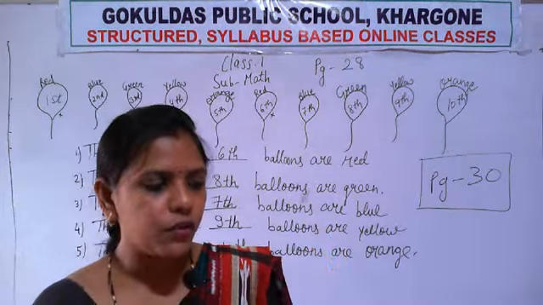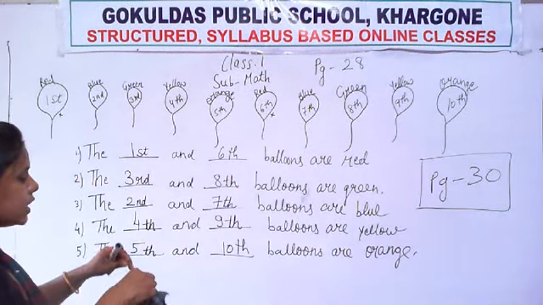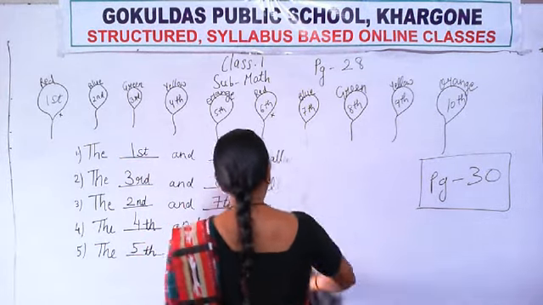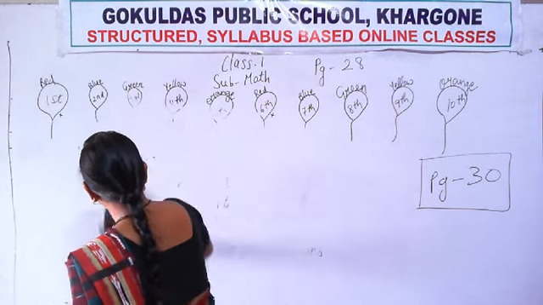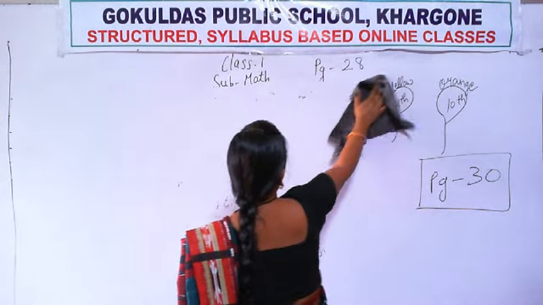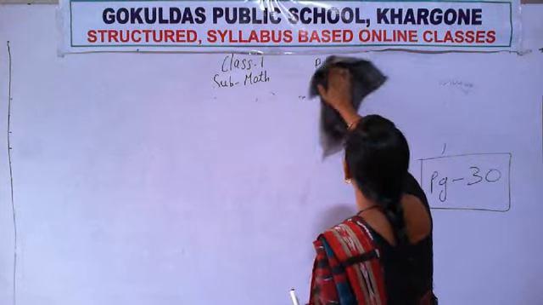Okay, so what we are doing? We are solving the first question that is given on the worksheet on page number 30. Okay, this already you have written. Page number already I have written on the board. Page number 30.